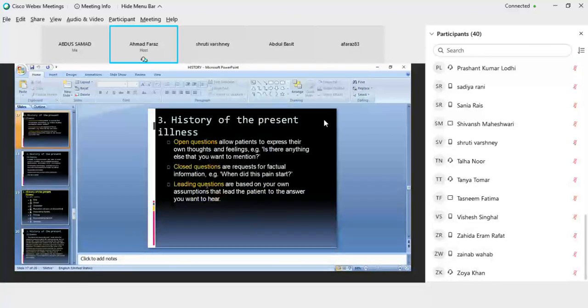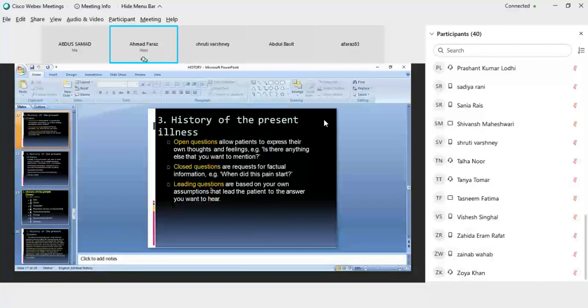What are open questions, closed questions, and leading questions? In open questions, allow the patient to express their own thoughts and feelings. That is, is there anything else that you want to mention? The patient says, I am having fever for the last 2 weeks, and you will say, is there anything else associated with the fever? Like this, you allow the patient to express their own thoughts and feelings in open questions.